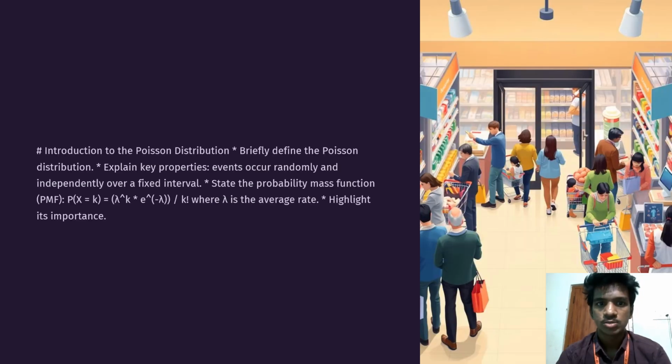Introduction to the Poisson distribution. Let us briefly discuss the Poisson distribution and explain the key properties. Events occur randomly and independently over a fixed interval. State the probability mass function, PMF: P of X equals k is lambda to the power of k into e to the power of minus lambda, whole divided by k factorial, where lambda is the average rate, highlighting its independence.